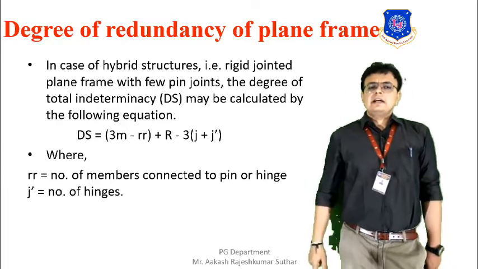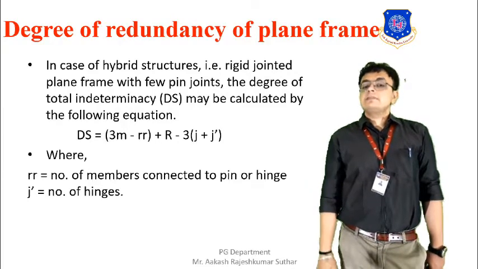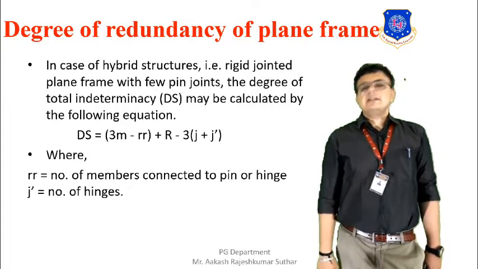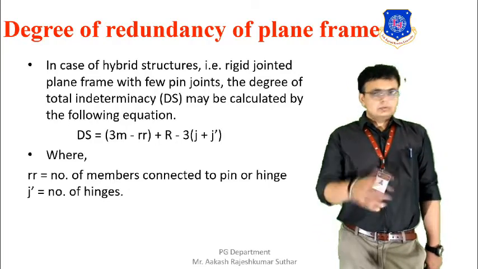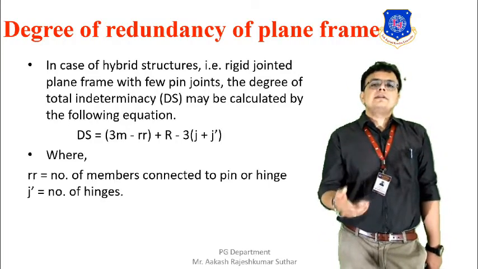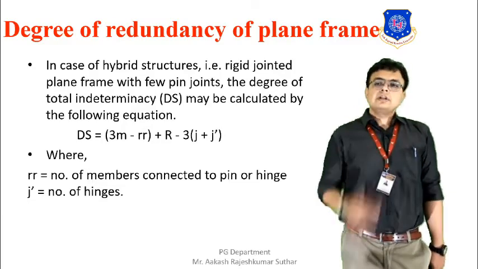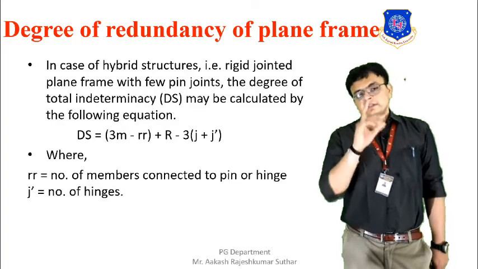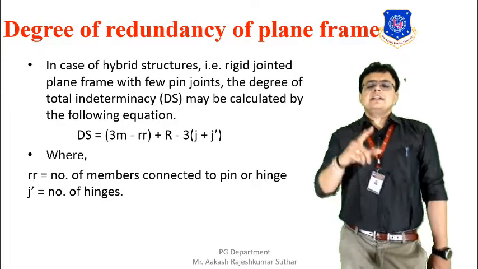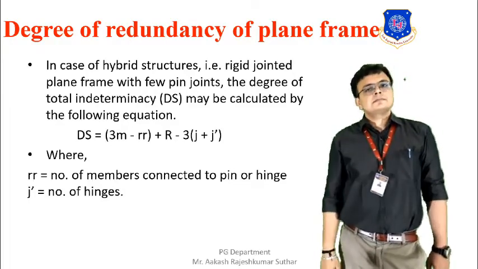Basically, the double R is the number of members that are connected to the pin or a hinge. So wherever hinges are provided, the number of members connected with those pins or hinges will be double R, and j dash is the number of hinges. Okay.